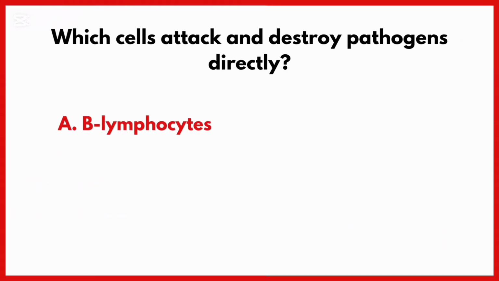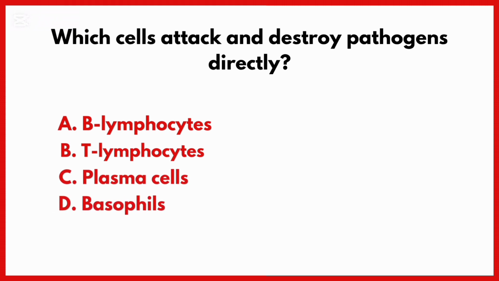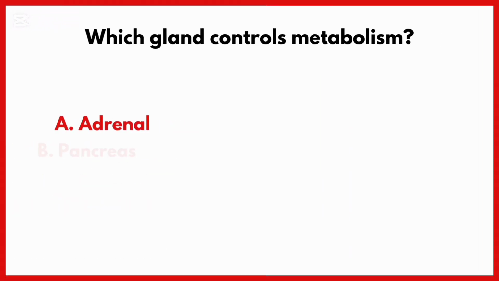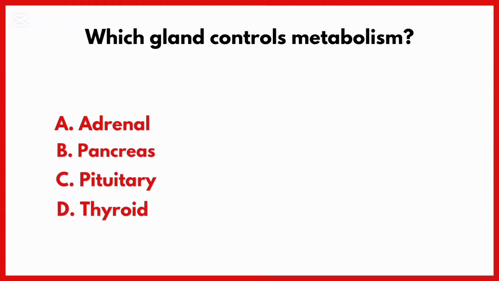Which cells attack and destroy pathogens directly? Correct answer is option B, T lymphocytes. Which gland controls metabolism? Correct answer is option D, thyroid gland.